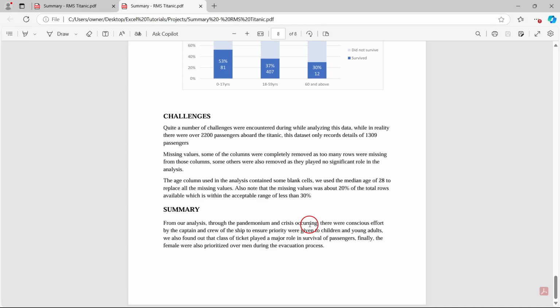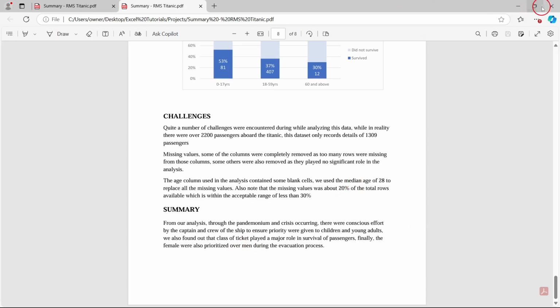So, this is what we concluded from the findings, that through the pandemonium and crisis that occurred, there was conscious effort by the captain and crew of the ship to ensure priority was given to children and young adults. We also found out that the class of tickets played a major role in the survival of passengers. Finally, the females were also prioritized over men during the evacuation process.